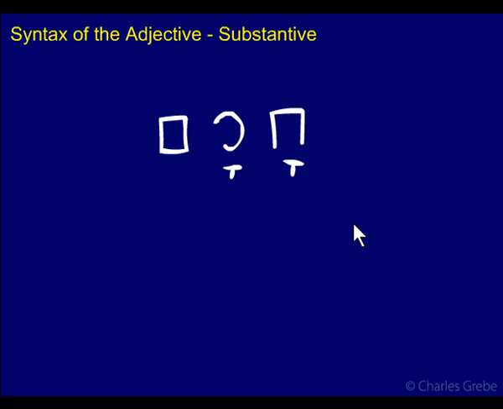Here we have a wise man. If we add the article, hechacham, then it would be the wise man, if it were functioning substantively. Again, your context will tell you. You have to read the whole sentence and have all the words together to make sense of it. Generally, these things are not ambiguous. Sometimes they are, and then you have to make a decision, or maybe it's intentional on the part of the writer.